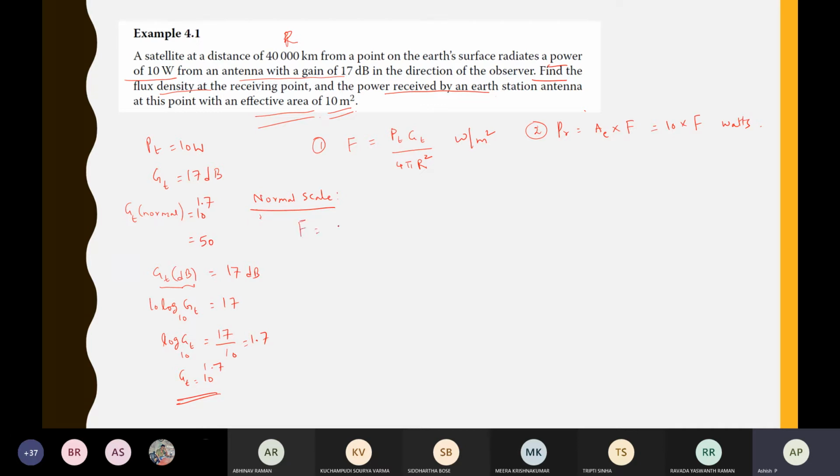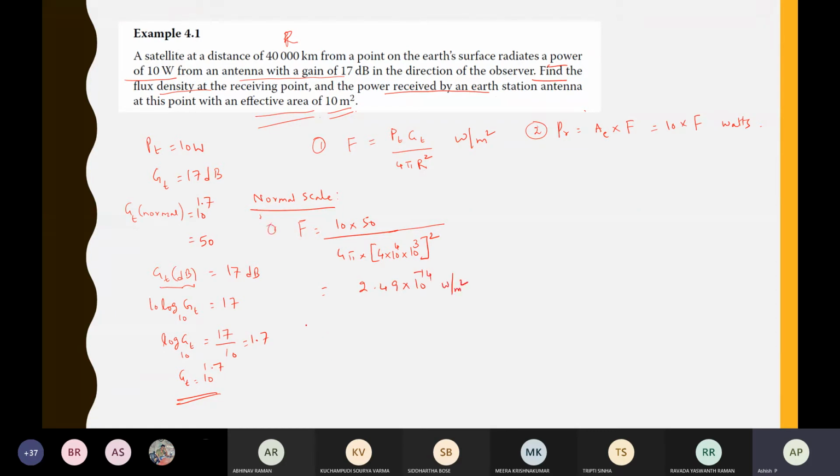F is equal to PT, which is 10 watts, GT is 50, by 4 pi. R is how much? 40,000 kilometers. So 40 into 10 power 4 into 10 cube meters. So this is in meters. So F is 2.49 into 10 power minus 14 watts per meter square.